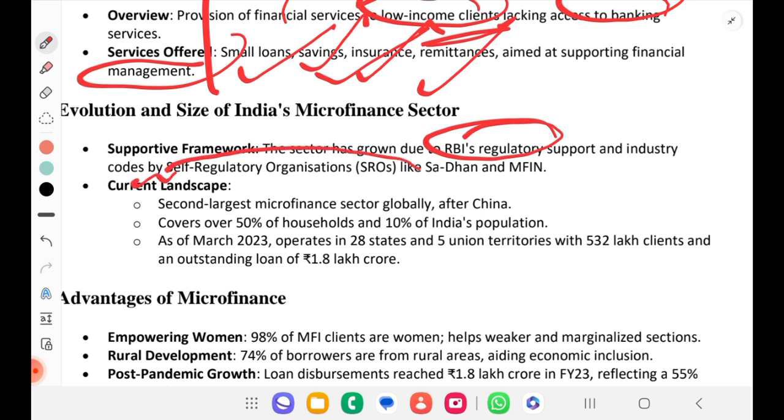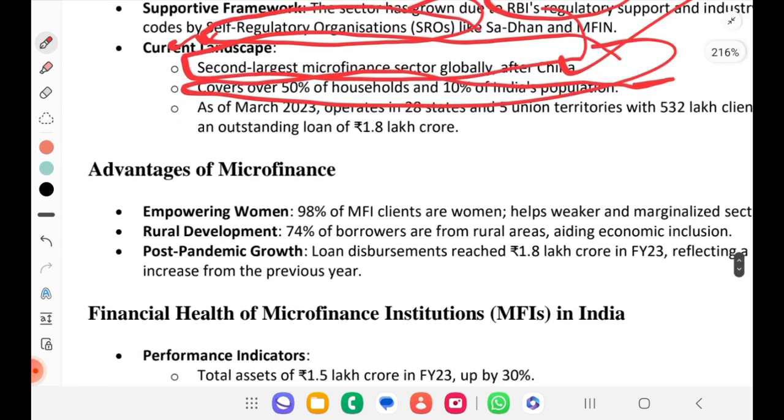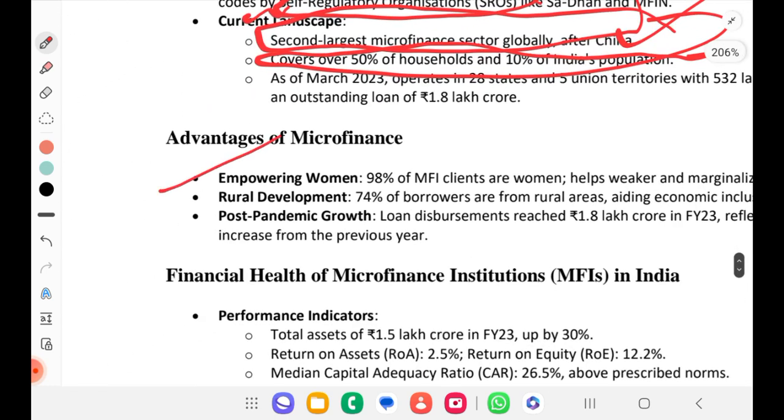Current landscape, if you see, second largest microfinance sector globally after China. Okay, after China we have the second largest microfinance sector. It covers 50% of households, 10% of India's population. Okay, you can memorize those. Advantage: empowerment, rural, post-pandemic growth is there.